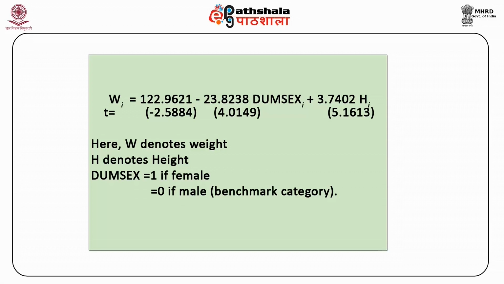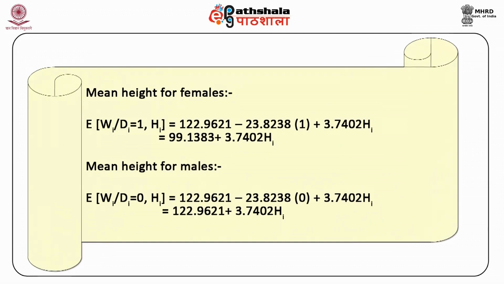Also, holding gender differences constant, the average weight goes up by approximately 3 pounds on an increase in height by 1 inch. Mean weight for females is equal to the expected value of Wi given Di is equal to 1 with Hi being constant, equal to